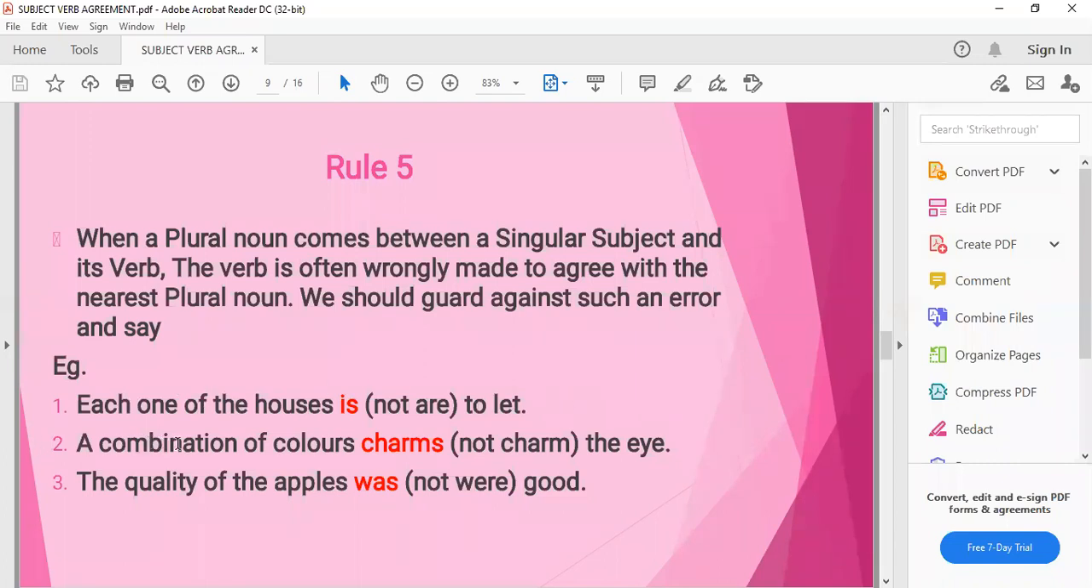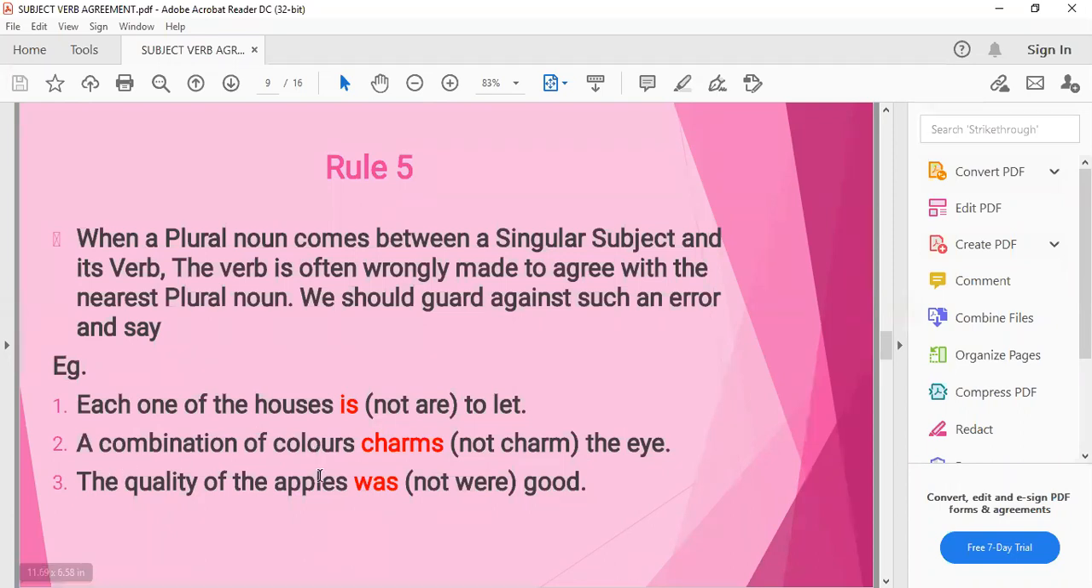A combination of colors charms the eye. Not charm, we have to add s because it is a singular verb and it agrees with the subject a combination. A means singular, singular word aa raha hai, and the main subject here is a combination, not colors. We should not look at the colors because this is the noun which comes in between. We will not take it.